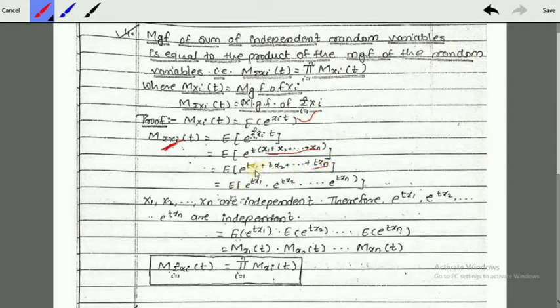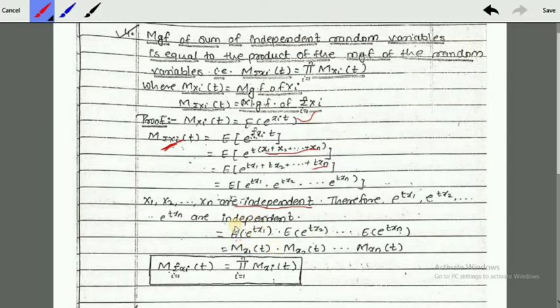Now the addition term is reduced to multiplication. So the expectation of e raised to tx1 is written as e raised to tx2 into e raised to txn. Each term gets separated. As given in the question, x1, x2, xn are independent. Therefore, e raised to tx1, e raised to tx2 are also independent. Hence, we can write it as the expectation of e raised to tx1, the expectation of e raised to tx2, up to the expectation of e raised to txn.